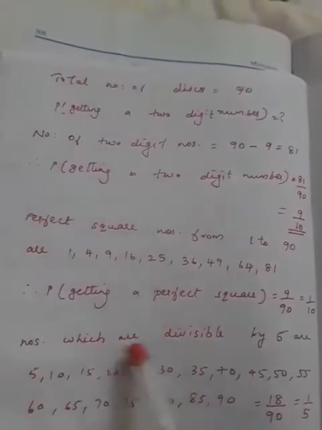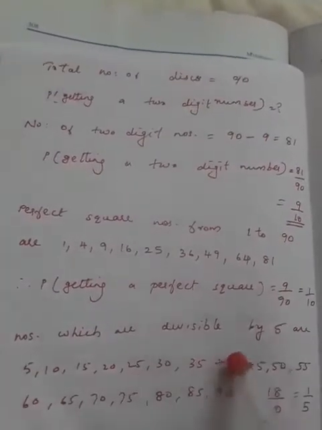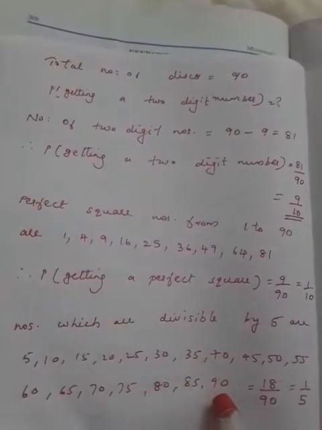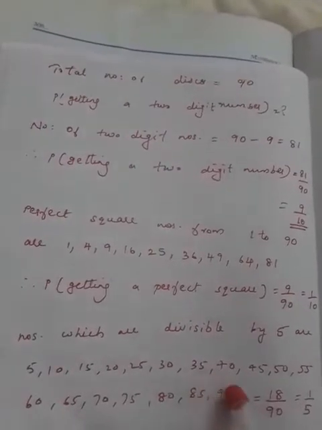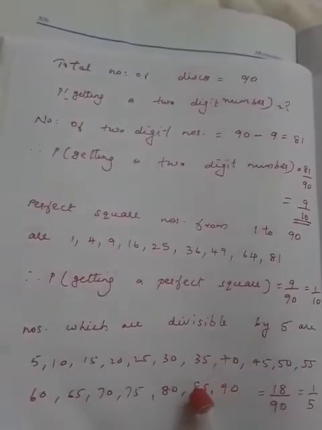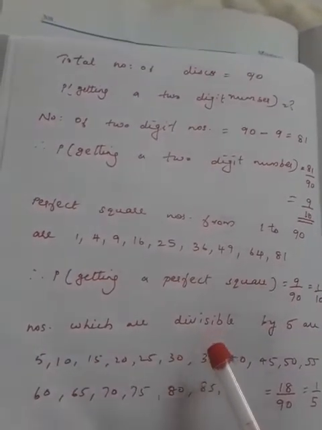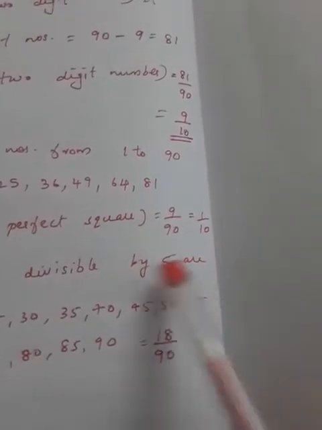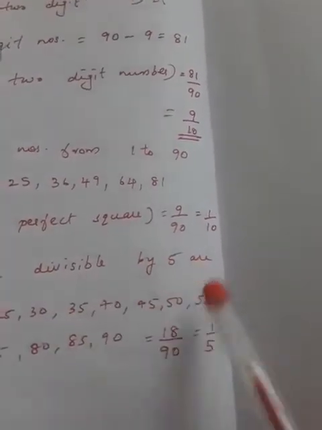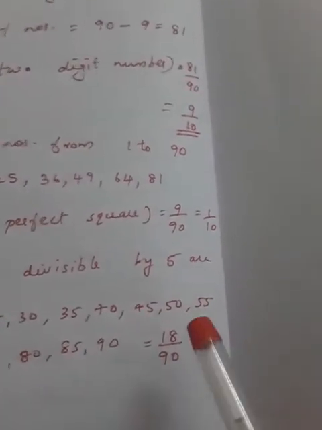Then numbers which are divisible by 5 are 5, 10, 15, 20, 25, like that up to 90. In this way, from 1 to 90, there are 18 numbers divisible by 5. Probability of getting a number divisible by 5 equals 18 by 90, that is equal to 1 by 5.